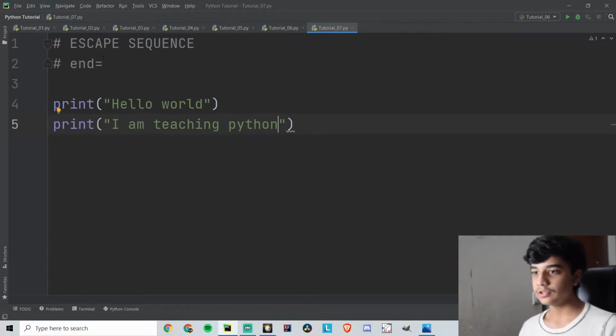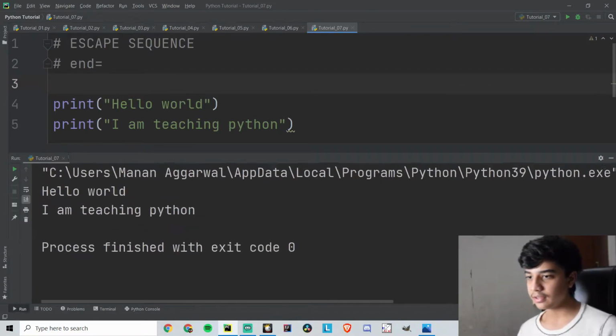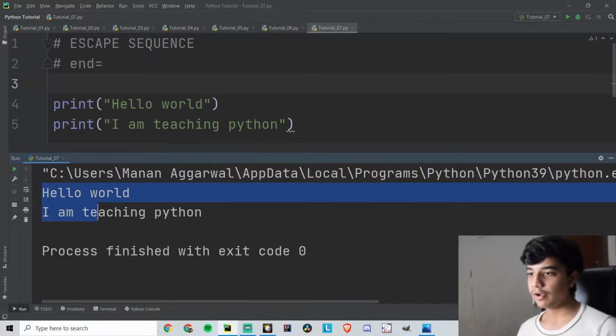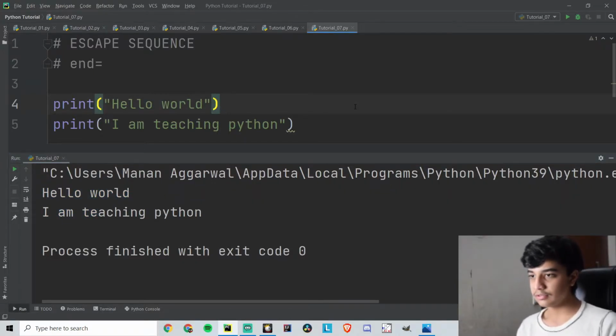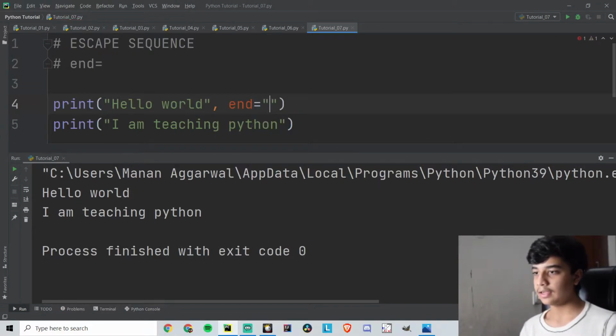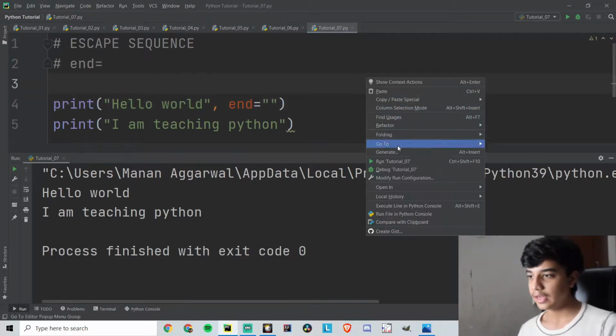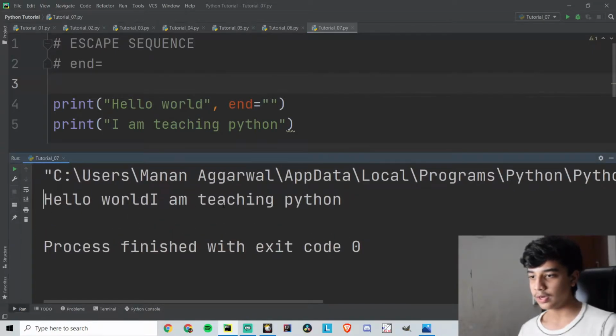Okay, so first we'll discuss what the end statement is. When I run this, these two lines will be printed on separate lines. But what if I want to print them on a single line? After these quotes, I can put a comma and then write end is equal to, and then I can type any character. If I leave it without any spaces, it will combine the two statements into one.